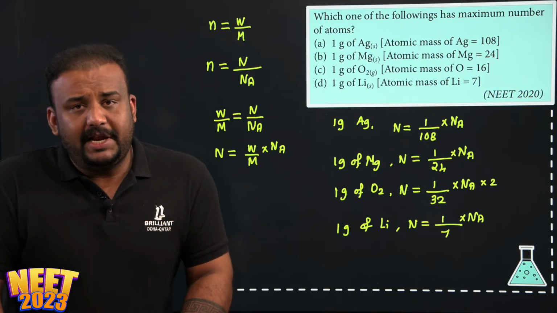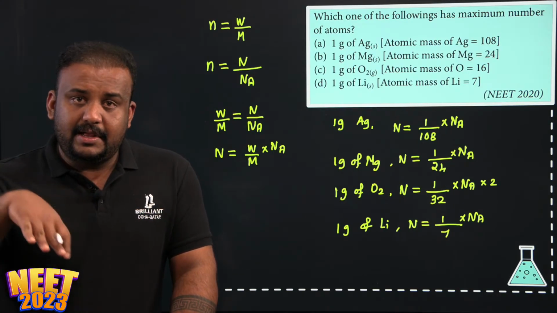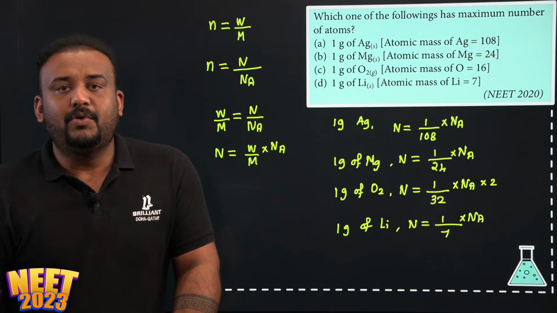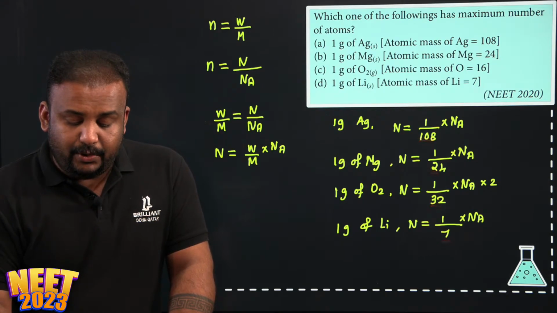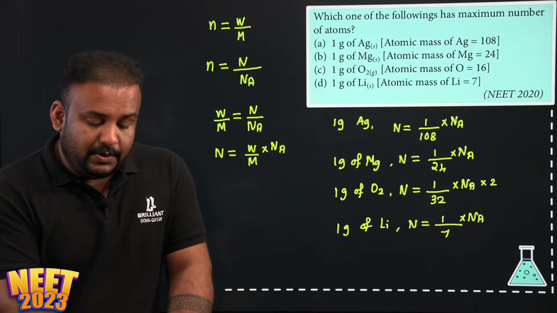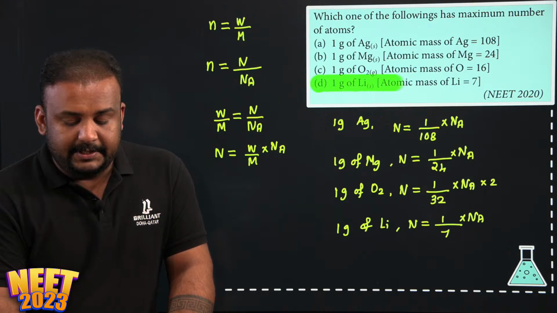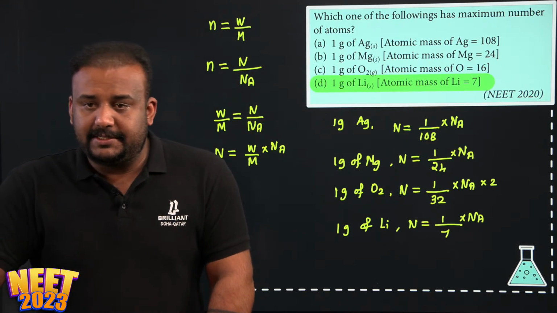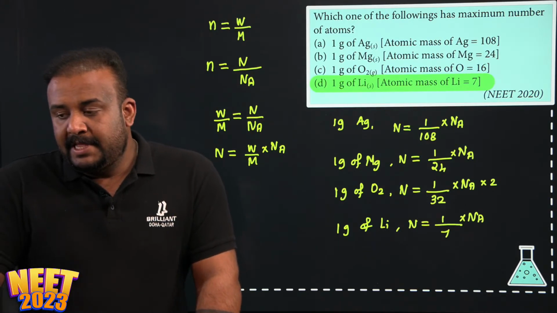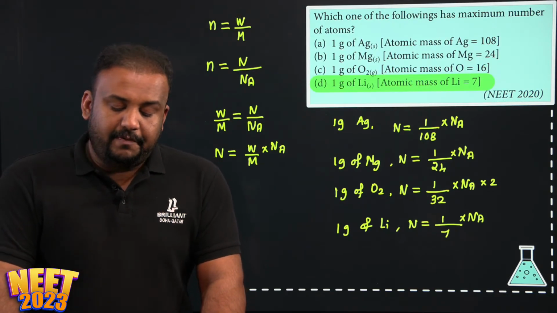So you don't have to calculate it here, because easily you can select the answer, because I told you that the lower the molecular weight, the more number of particles. So in all these, you can see that the denominator, the molecular weight, is the lowest for lithium. So that will have the most number of particles. So 1 gram of lithium will have most number of particles. Is that clear to everyone? Yes, Hafiz, very good. 1 gram of lithium will have most number of particles.